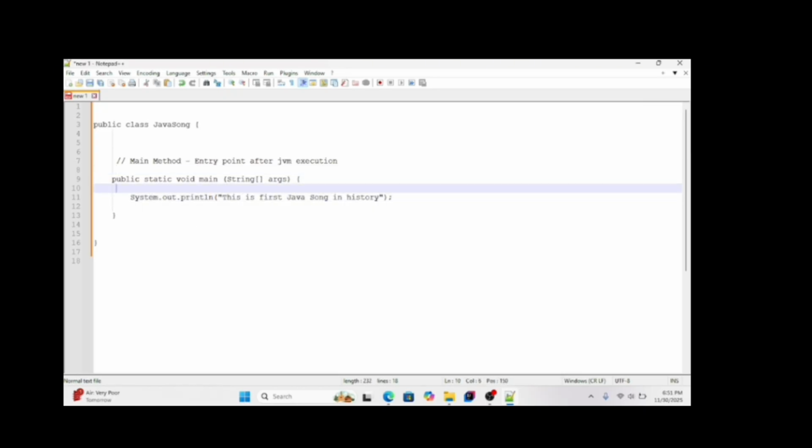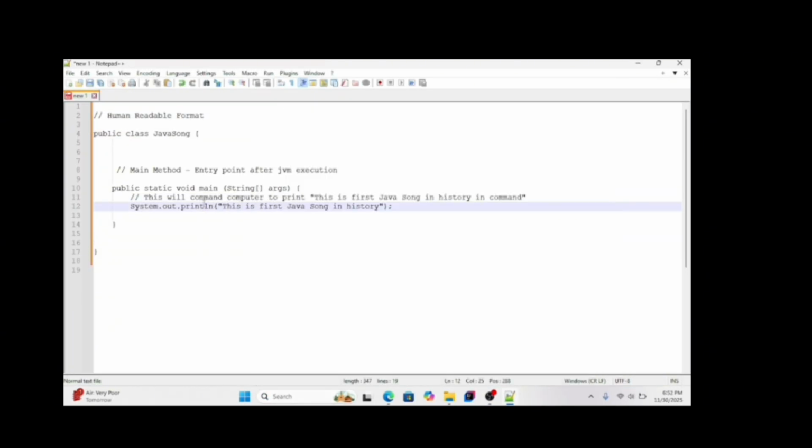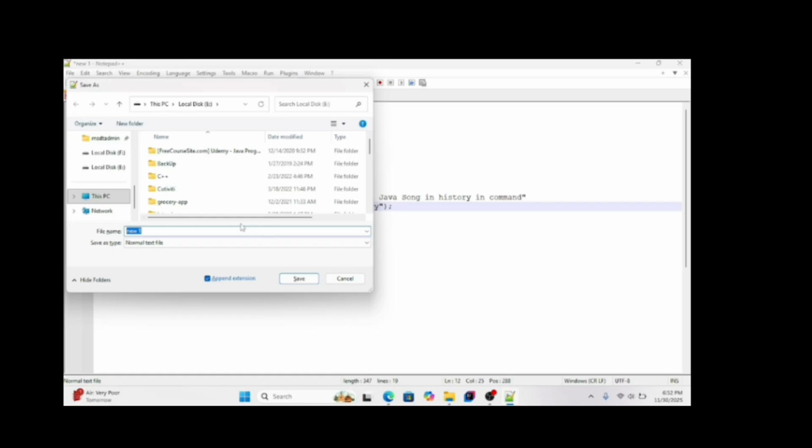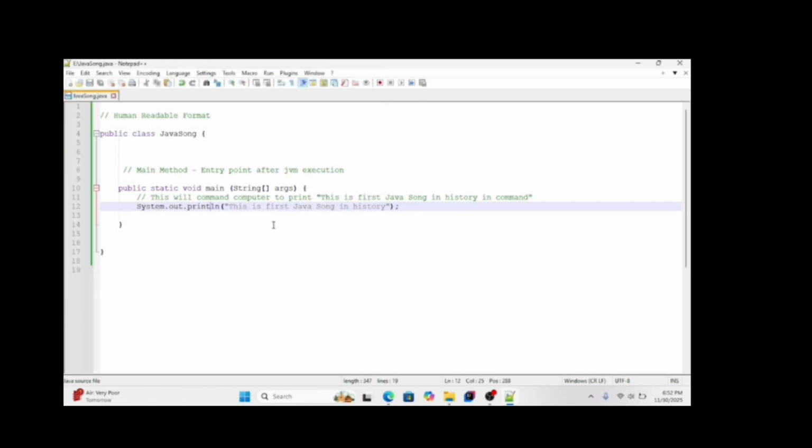This will print what is inside. We command the computer to print this sentence. Let's see how it is going to work. This is the human readable form, called the source code. Then we need to save this file with the .java file extension. So we put the name of the class, javasong.java, right? Yes. Okay, now save it.